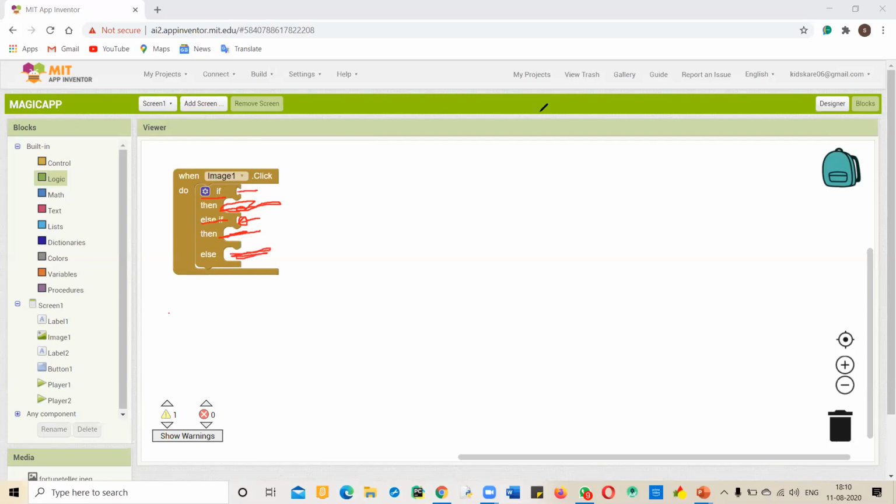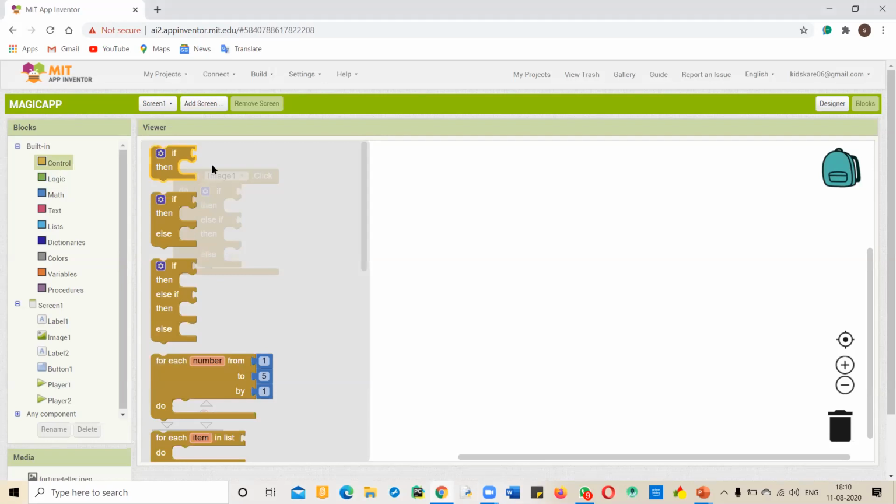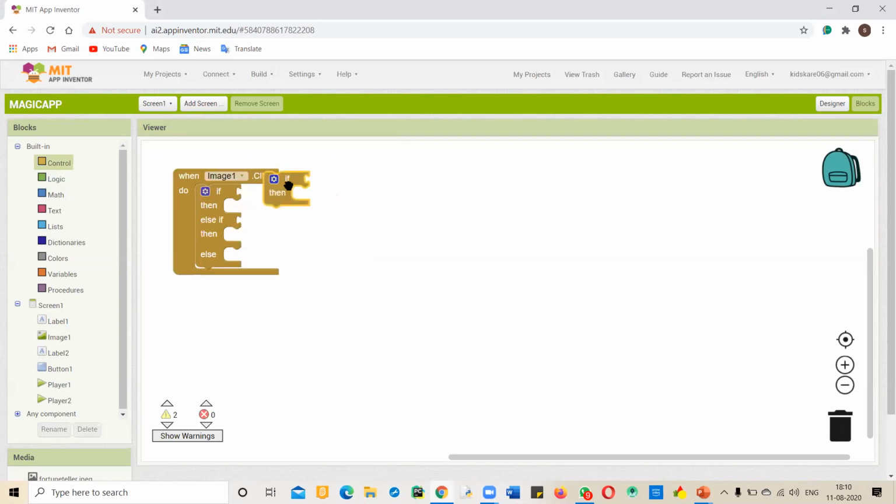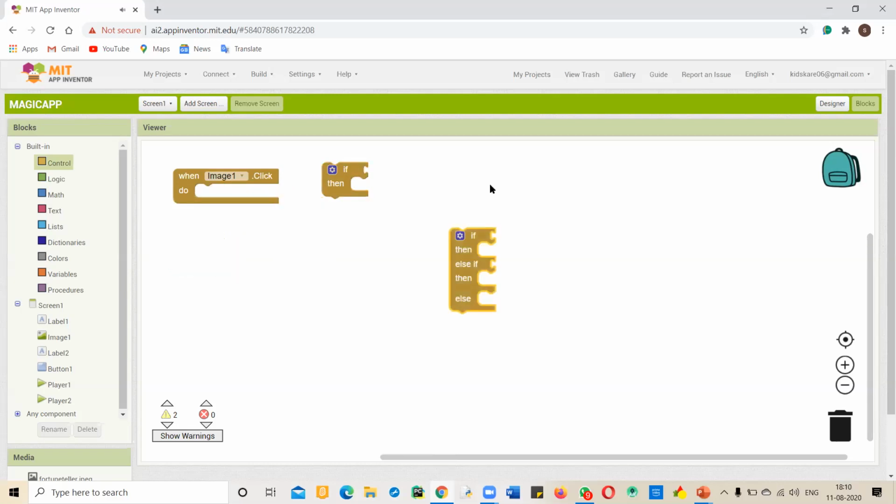In these blocks, one condition will definitely run, but in this block it is optional. Sometimes it will work, sometimes it will not. But in this block there will always be some work. Okay, understand?